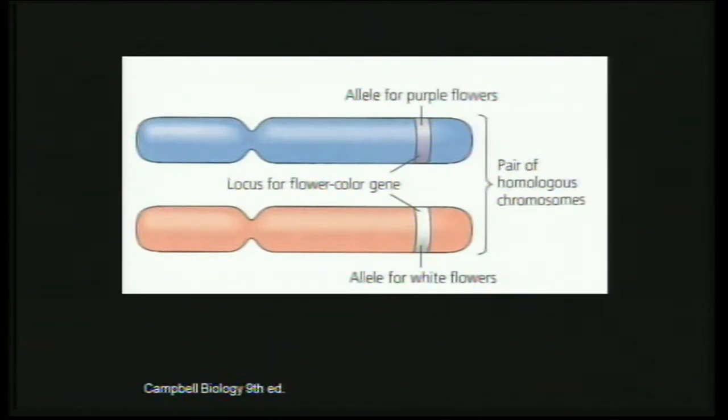But there are 2 versions in this particular organism, that is, it can have a purple flower or it can have a white flower. So what will be exhibited in that plant? You cannot have both, so you should have either one of them. It has been established that every time there are alleles for purple flower and alleles for white flower, you end up having purple flowers, because purple is dominant over white. So every time you have this heterozygous condition, the purple color will be expressed in the organism.